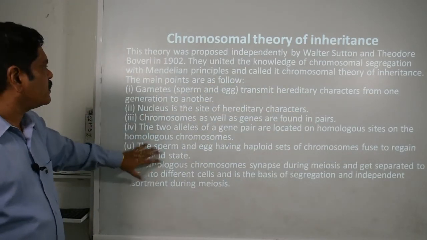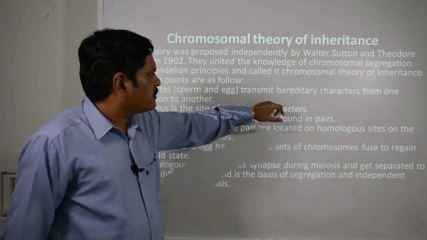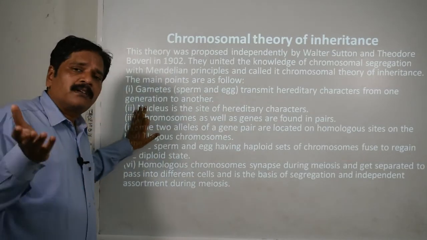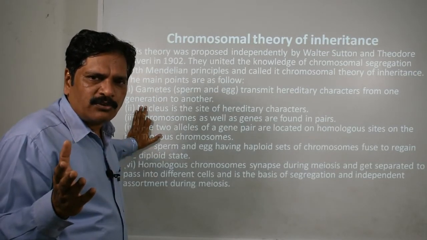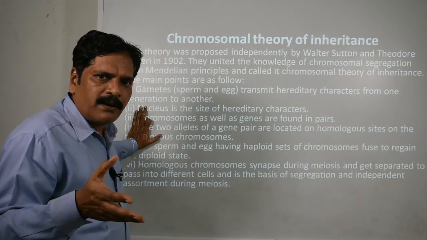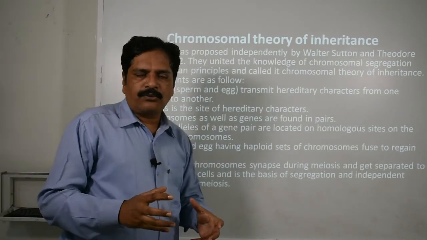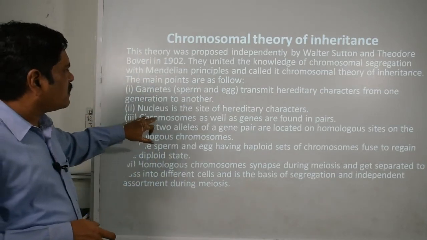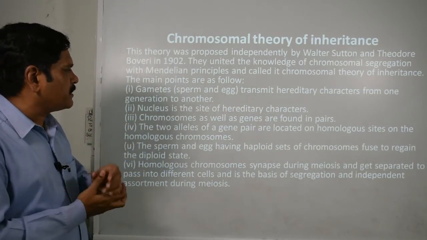So what are the main features of this theory? We can learn that the gametes, whether male or female, transmit hereditary characters from one generation to another. That means he concluded that the characters are carried by chromosomes and chromosomes are carried by gametes. Clear? Now the nucleus is the site of hereditary characters. You know that the nucleus contains genetic material. Okay. Then chromosomes as well as genes are found in pairs. You know that because homologous pairs are there.